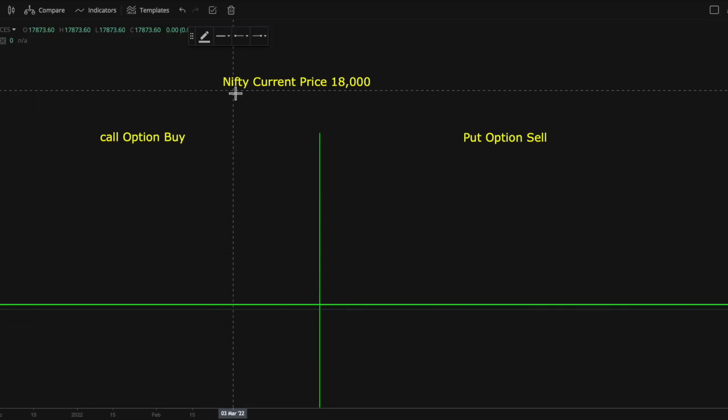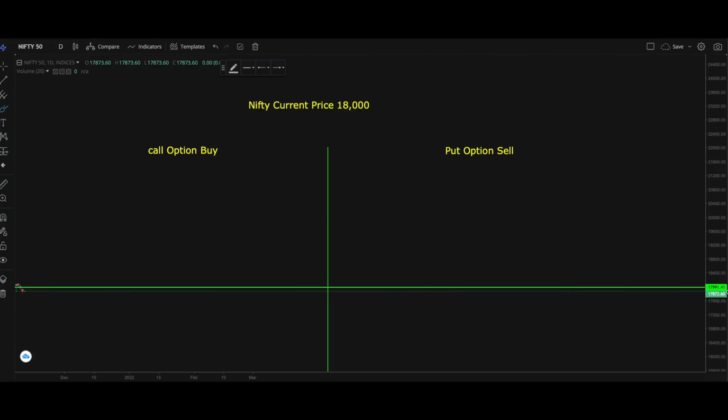Now traders, let's take Nifty as an example and understand why big financial institutions, high net worth individuals prefer option selling over option buying. Okay, now let us assume Nifty's current price is 18,000. Now this green line which I have drawn here, this is Nifty's 18,000 level. That's what I have marked. Now let's say I am an option buyer and you are an option seller, and both of our views are bullish about Nifty. I think Nifty will go above 18,000, and even you are thinking Nifty will go above 18,000 and it will close there by the time of expiry.